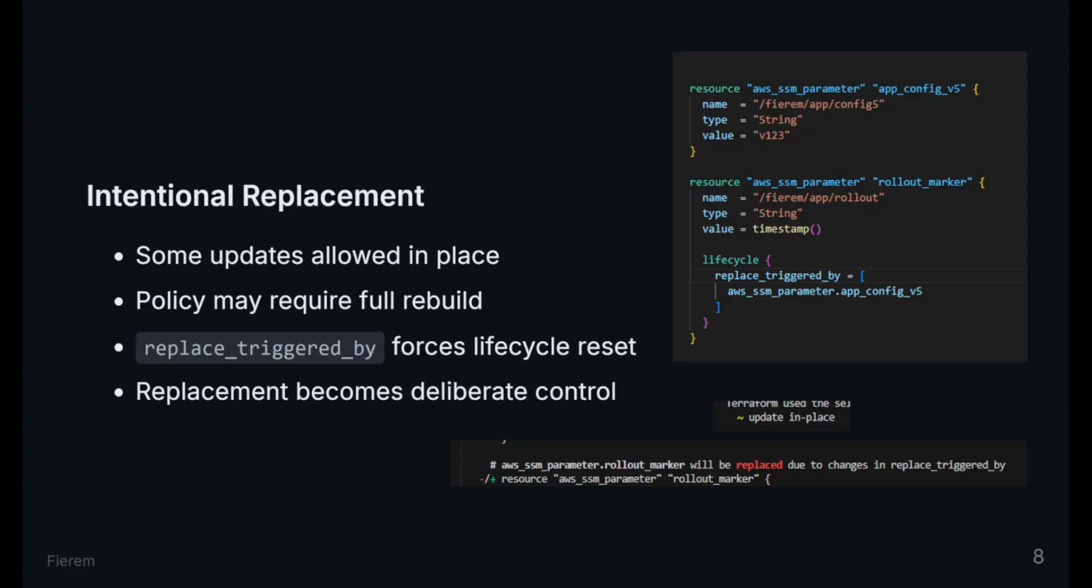Sometimes the resource API supports in-place updates, but your operational policy demands replacement. Replace triggered by forces replacement when the reference object changes, even if Terraform could have updated in place. This makes replacement a deliberate lifecycle decision instead of an accidental side effect.